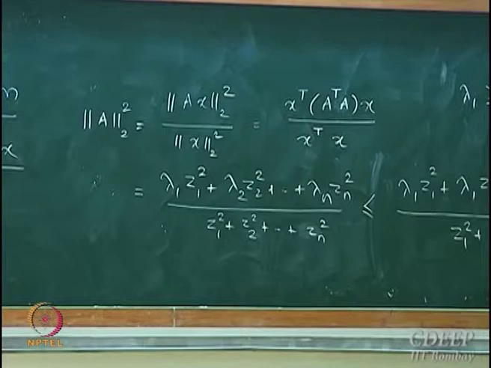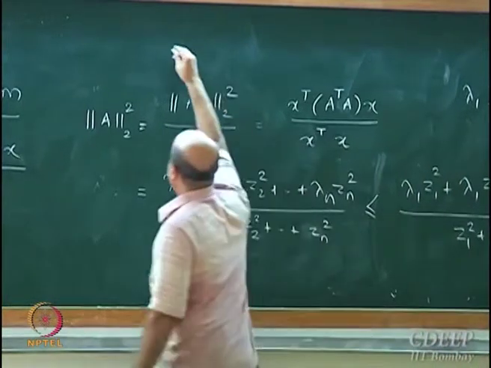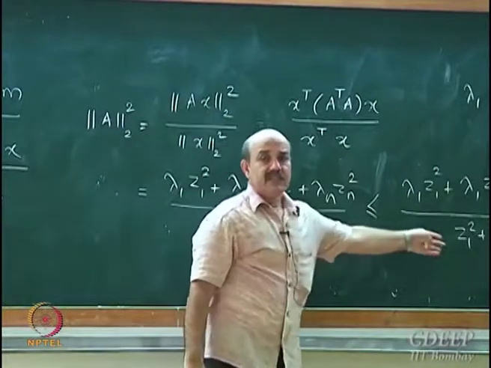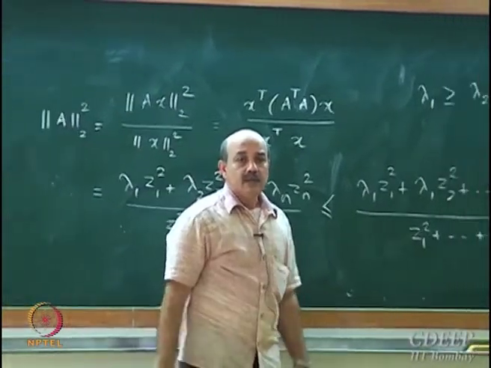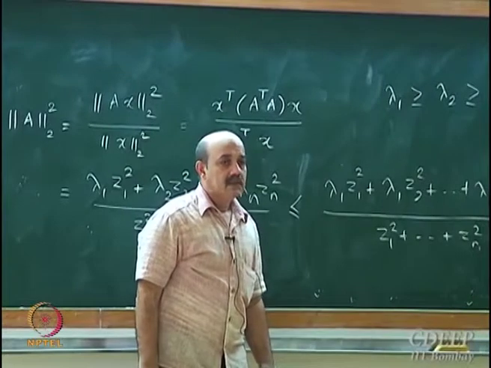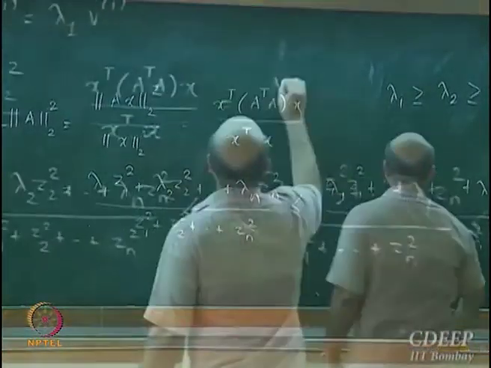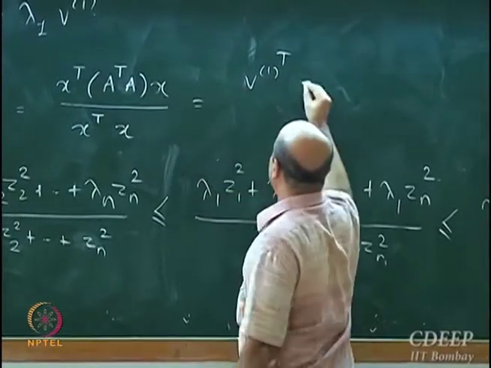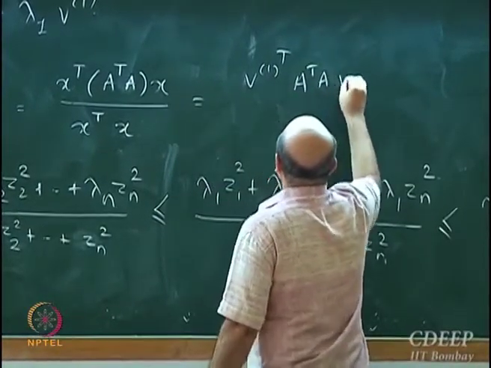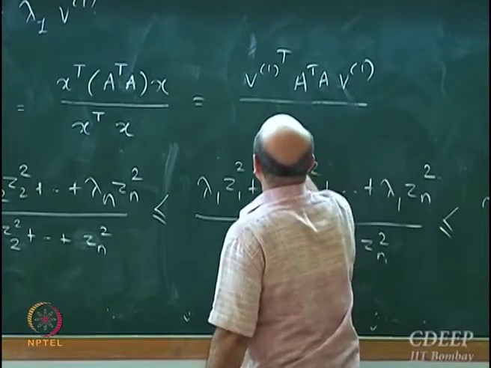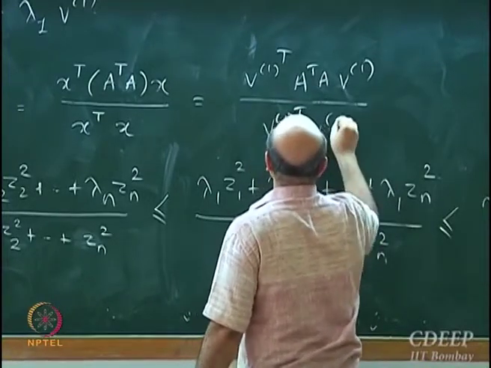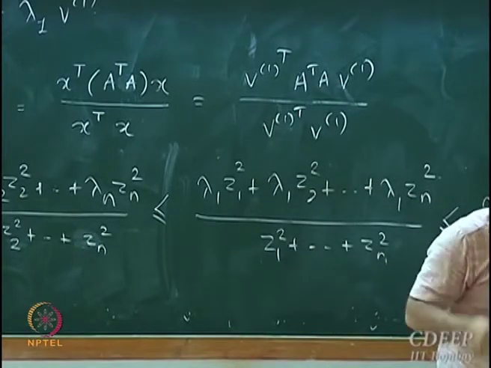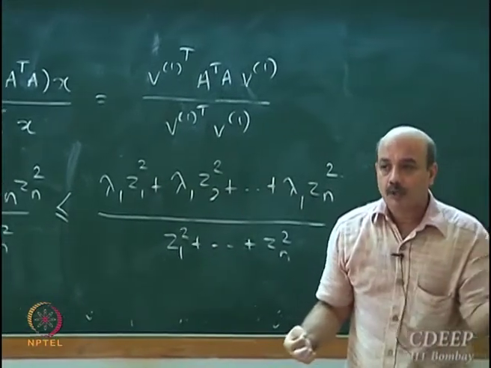What happens when x is equal to v1? When will this be an equality? For which direction? v1 transpose A transpose A v1 upon v1 transpose v1. Okay, but v1 can be chosen to be orthonormal, so v1 transpose v1 will be unity.